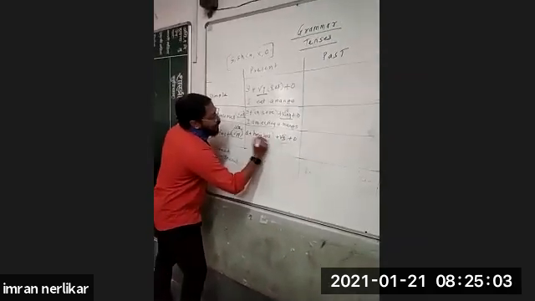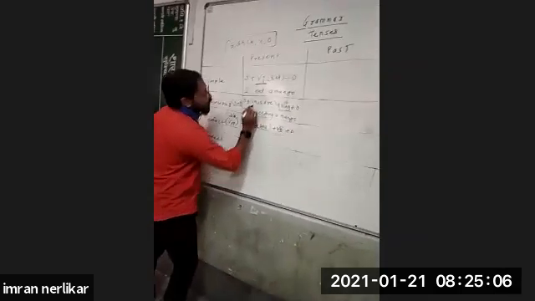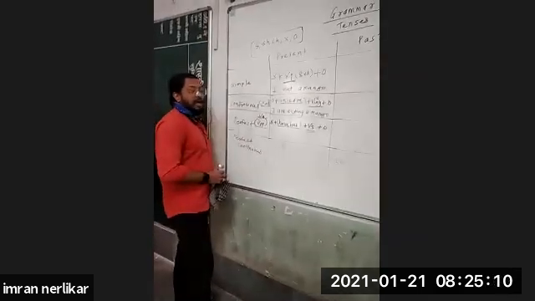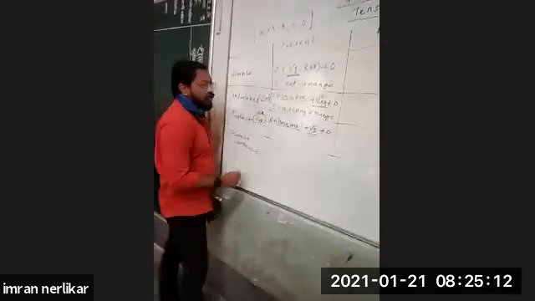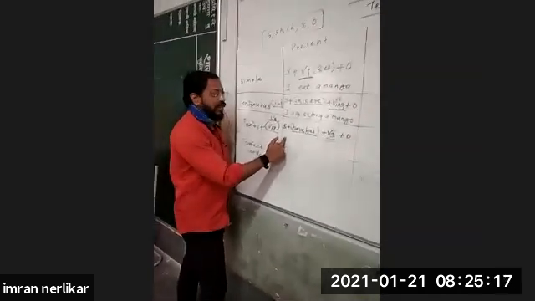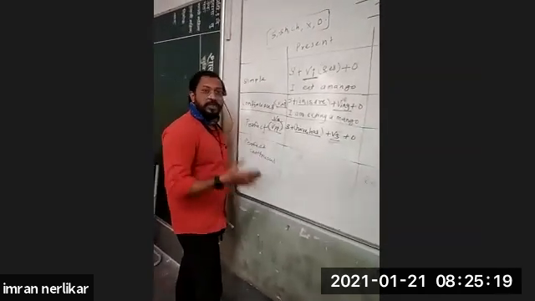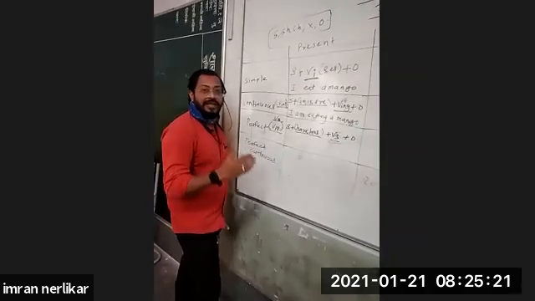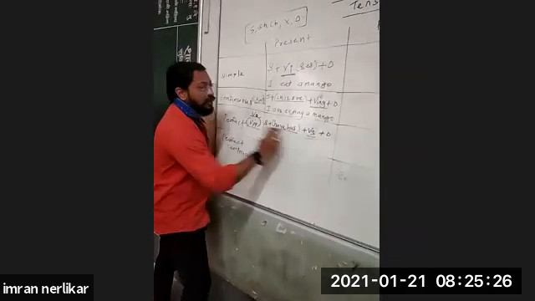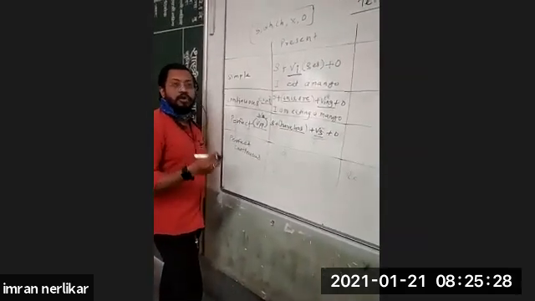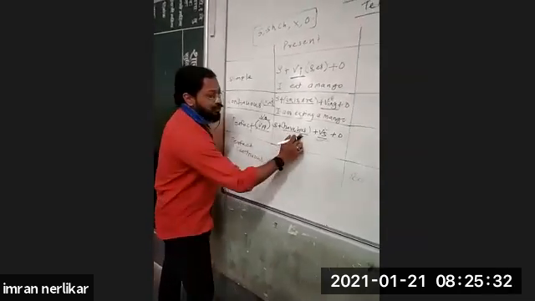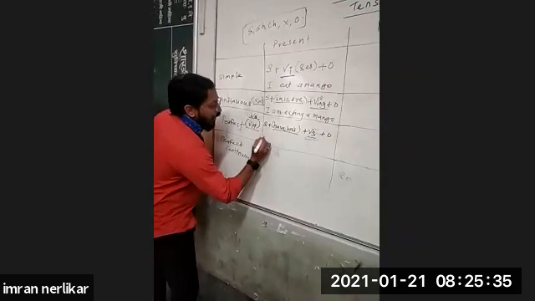The helping verbs which are used in perfect present tense are have, had, depending on the subject. For example, I have, we have, you have, they have. And for third person, he, she, it: he has, she has, it has. You have to use has. And suppose there is any name, for example, Rahul has, Mithun has, Sumit has. Like this, you have to take has. Otherwise, you have to take have.